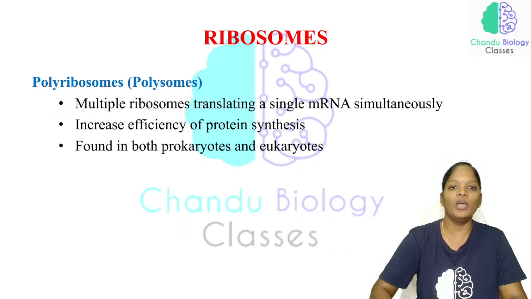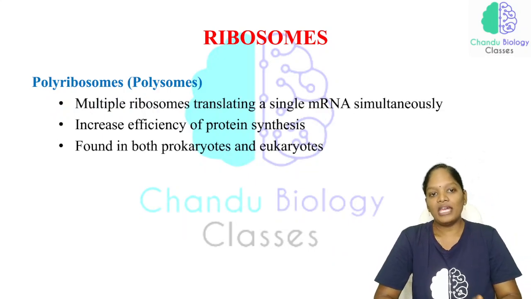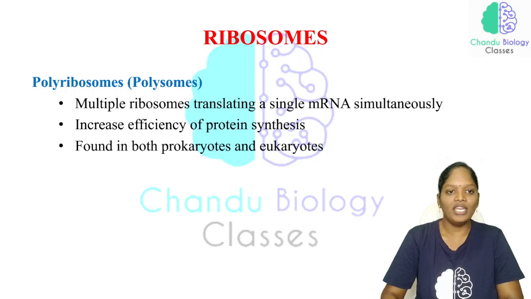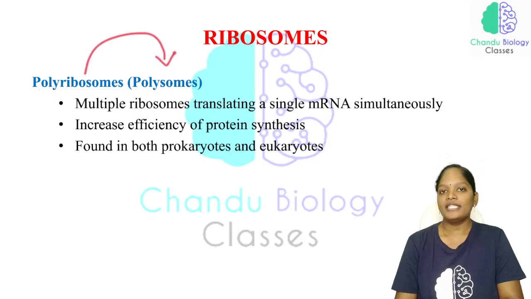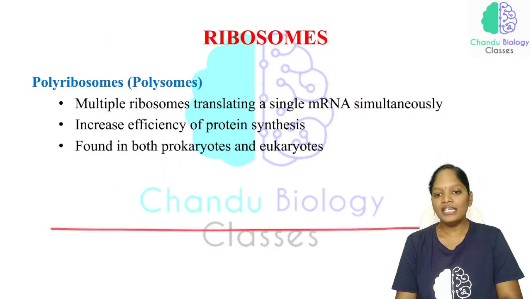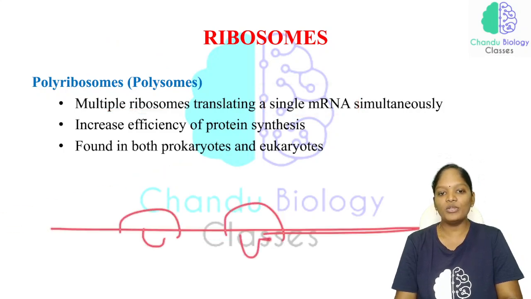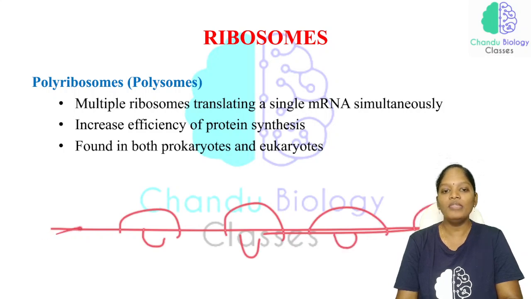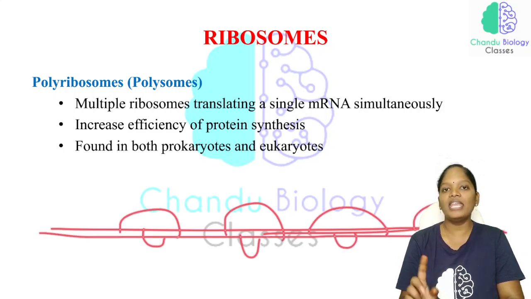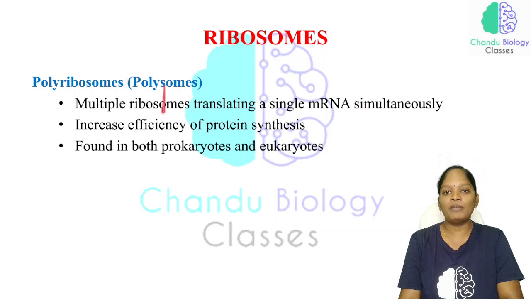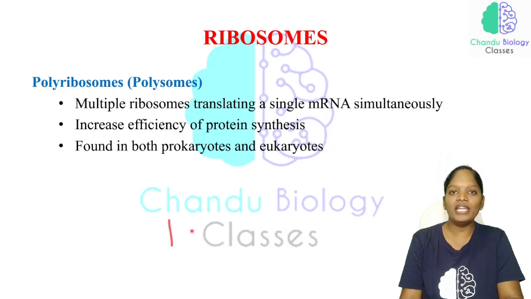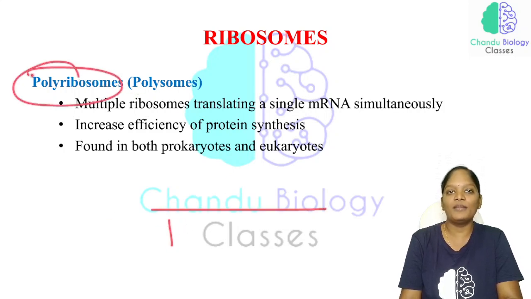Now what is meant by polyribosome? I think we have studied this term before. Polyribosome is also called the polysome: multiple ribosomes translating a single mRNA. There is a single mRNA, and we have one ribosome, two ribosomes and a third ribosome. Many ribosomes are present on the same mRNA, and they translate the protein simultaneously. This is one mRNA, many proteins. If one mRNA has many ribosomes, we call them polyribosomes or polysomes.